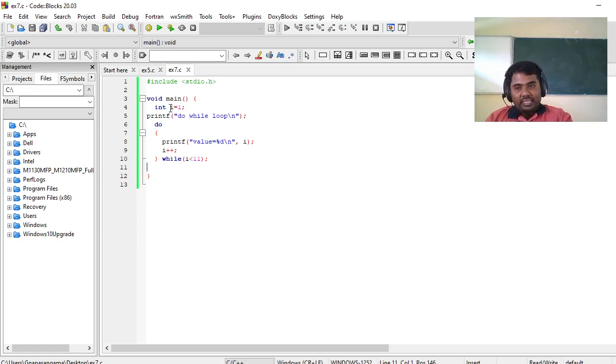Okay, just like a while loop, initialization will happen only once, in the beginning. Then, in the do, the statement will directly get executed. It will print values from 1 to 10, same as the while loop. The value will be printed, then I will get incremented to 2. Then it will check the condition whether I, that is 2, is lesser than 11. If this condition is true, then again it will go back inside the do and print the statement. Okay, let's check the output of this first.